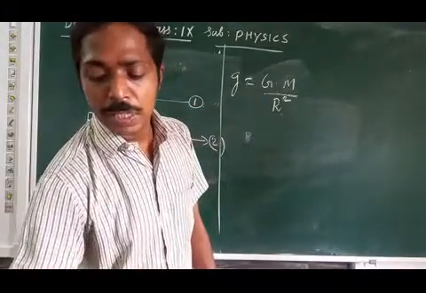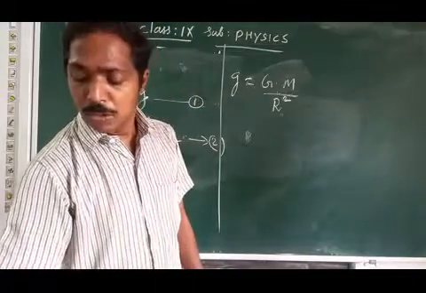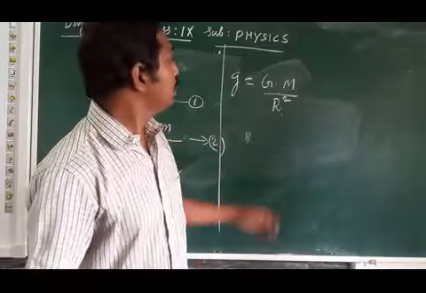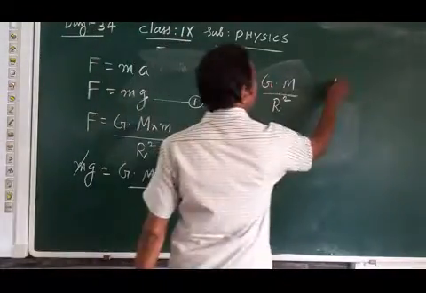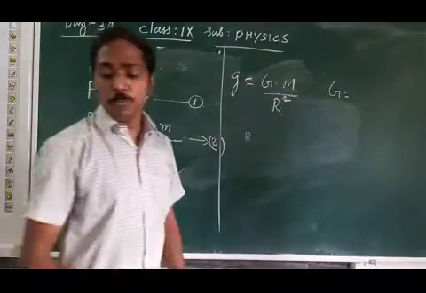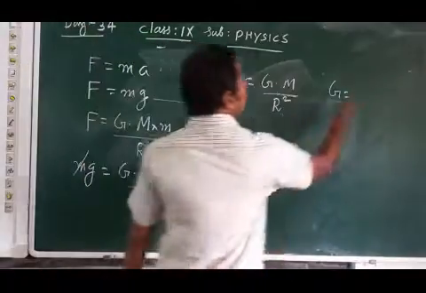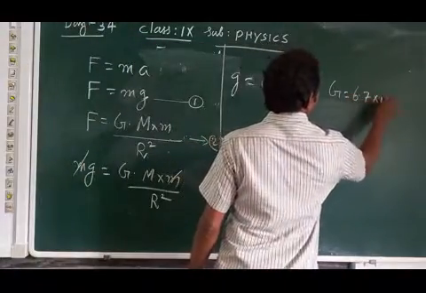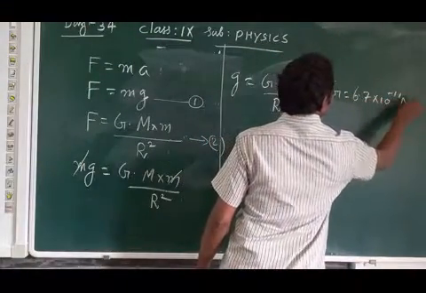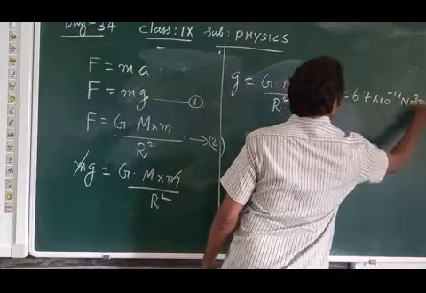Then in this, if we consider this G value, what is the value of G? 6.7 into 10 raised to minus 11 Newton meter square kilogram raised to minus 2.